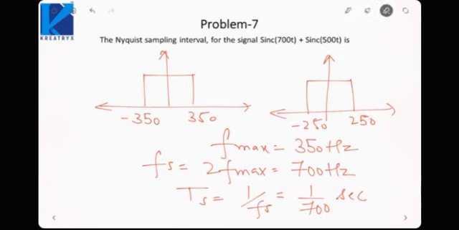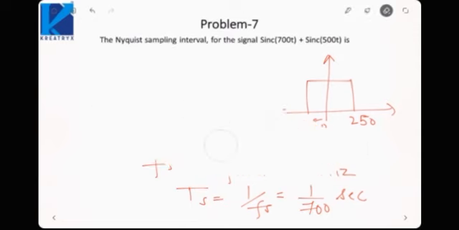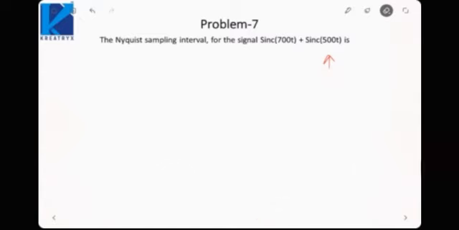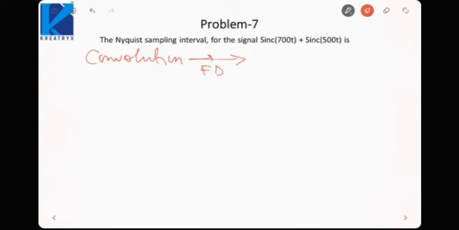So let me summarize what happens. Convolution, these operations I am talking about in the frequency domain. Convolution in the frequency domain leads to addition of frequencies.